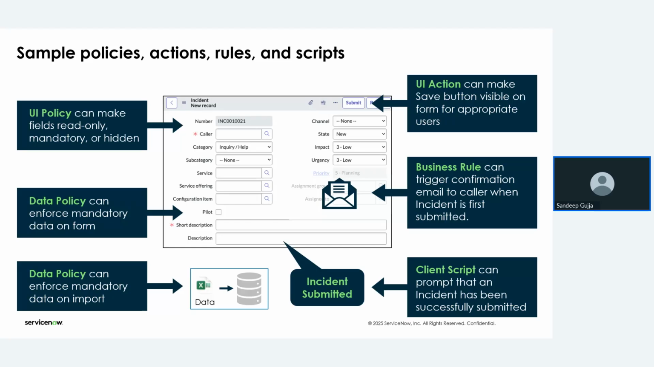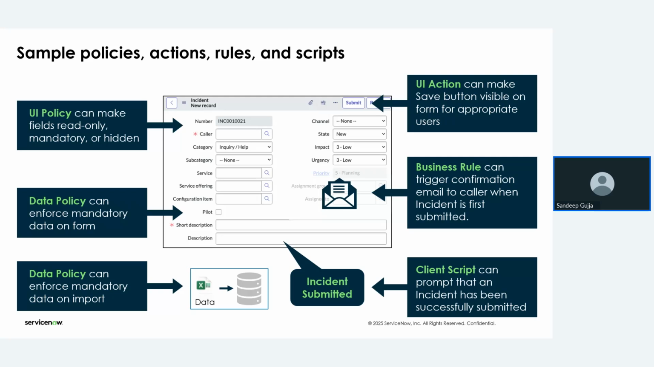Okay, but whereas coming to the data policy, whatever the data that is coming from the Excel file, whatever the data that we are going to import into the table, that will be validated with the configuration.